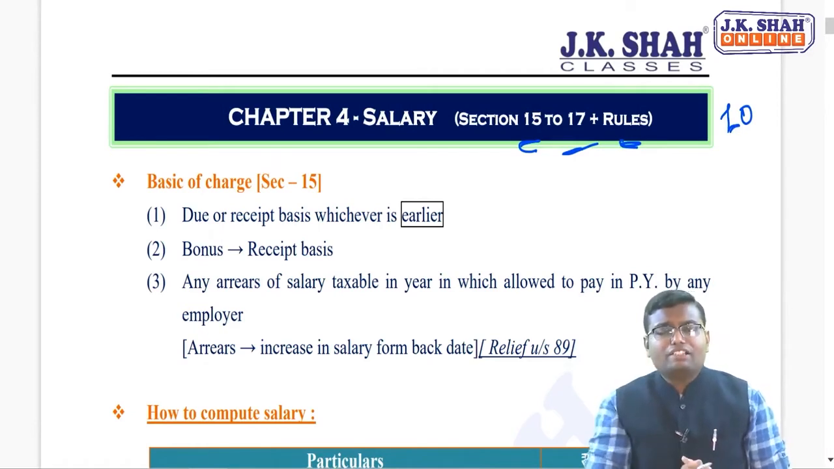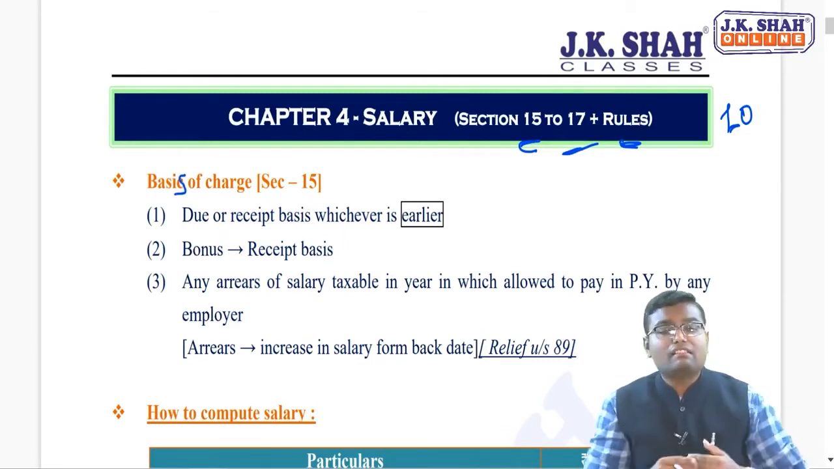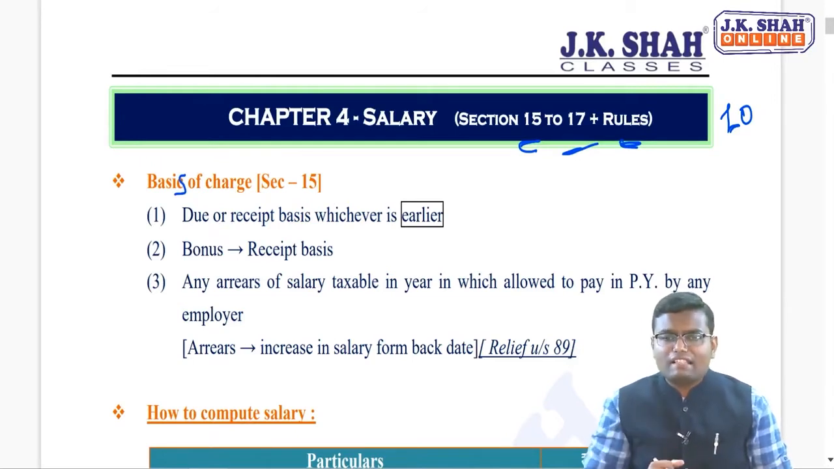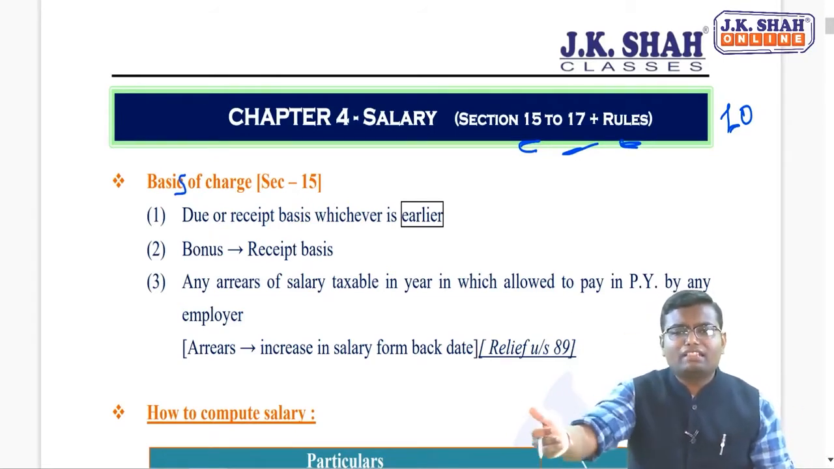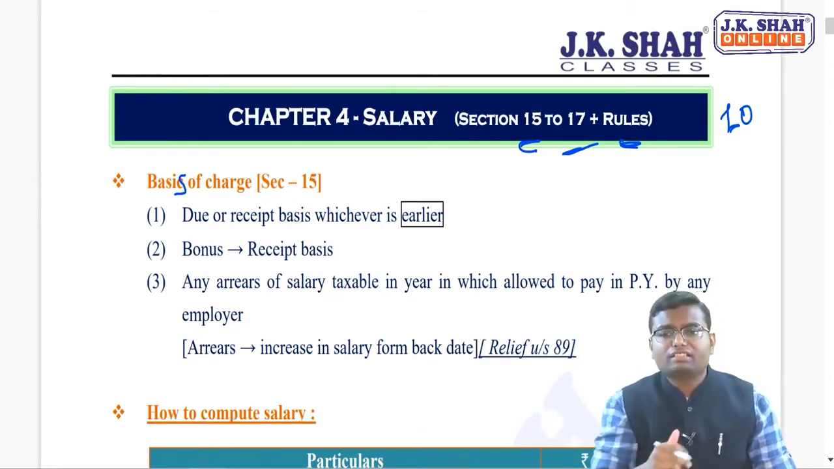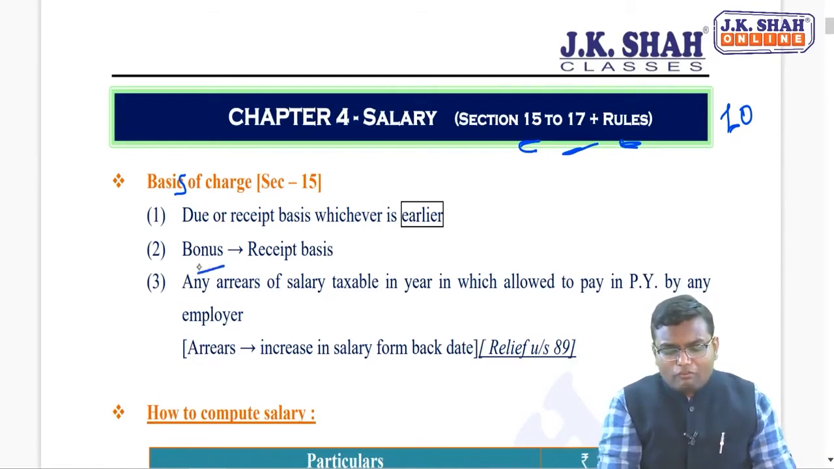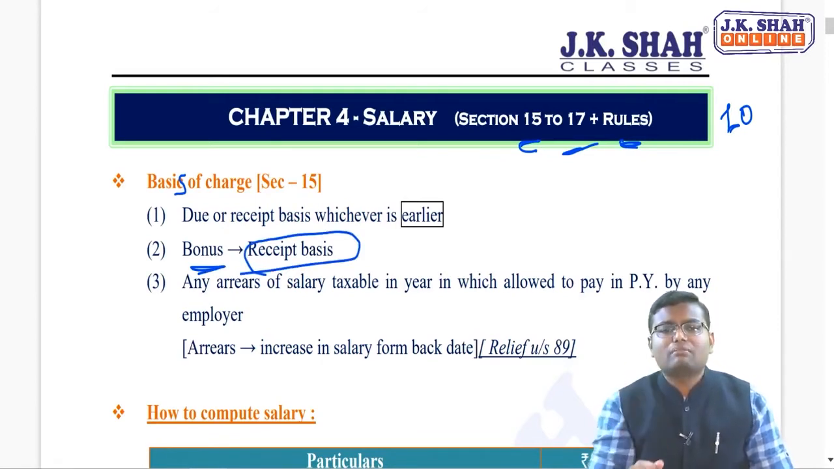The very first section is the basis of charge, section 15. It says that salary is taxable on the basis of due or receipt, whichever is earlier. That means if you receive advance salary, it will be taxable. If you don't receive salary, you will be receiving it in the next year, still if it is due, it will be taxable, whichever is earlier. But the element of bonus is always taxable on the basis of receipt. If it is only due, it is not received, then it is not taxable.